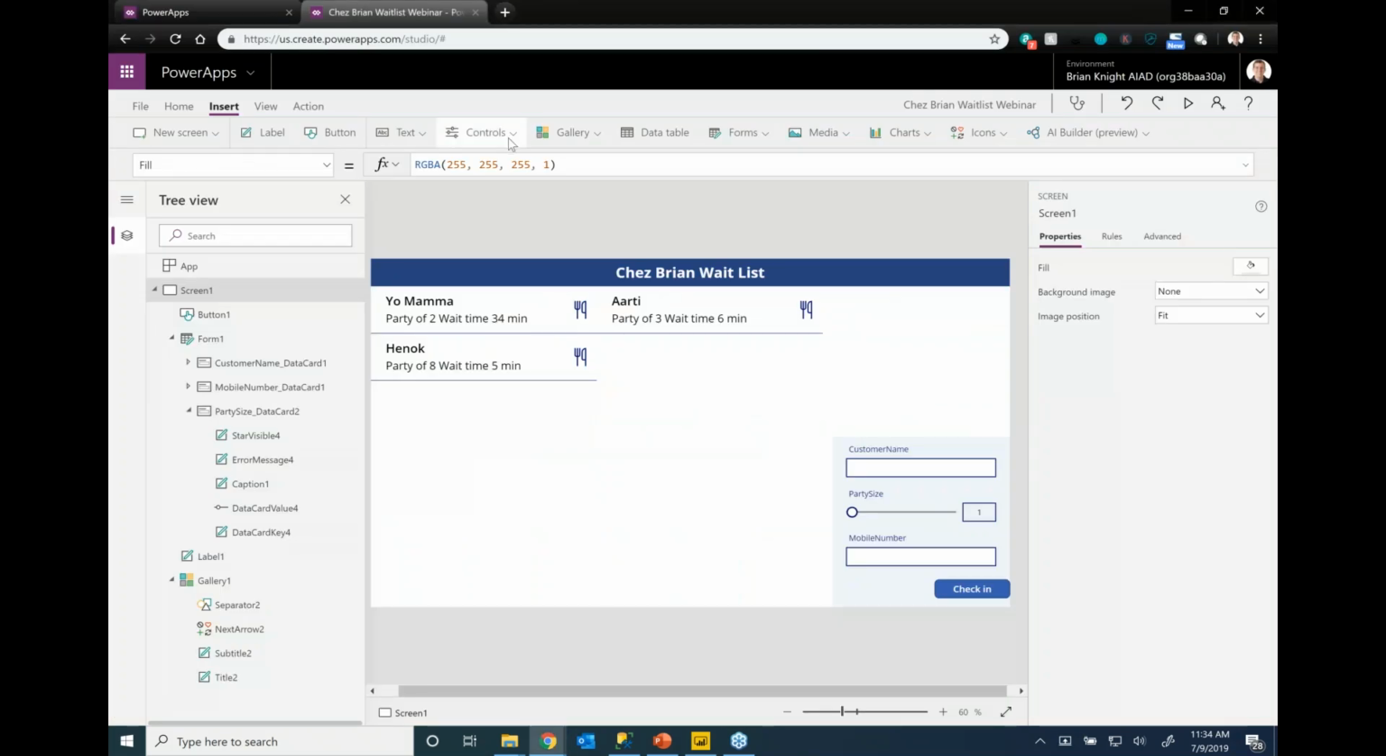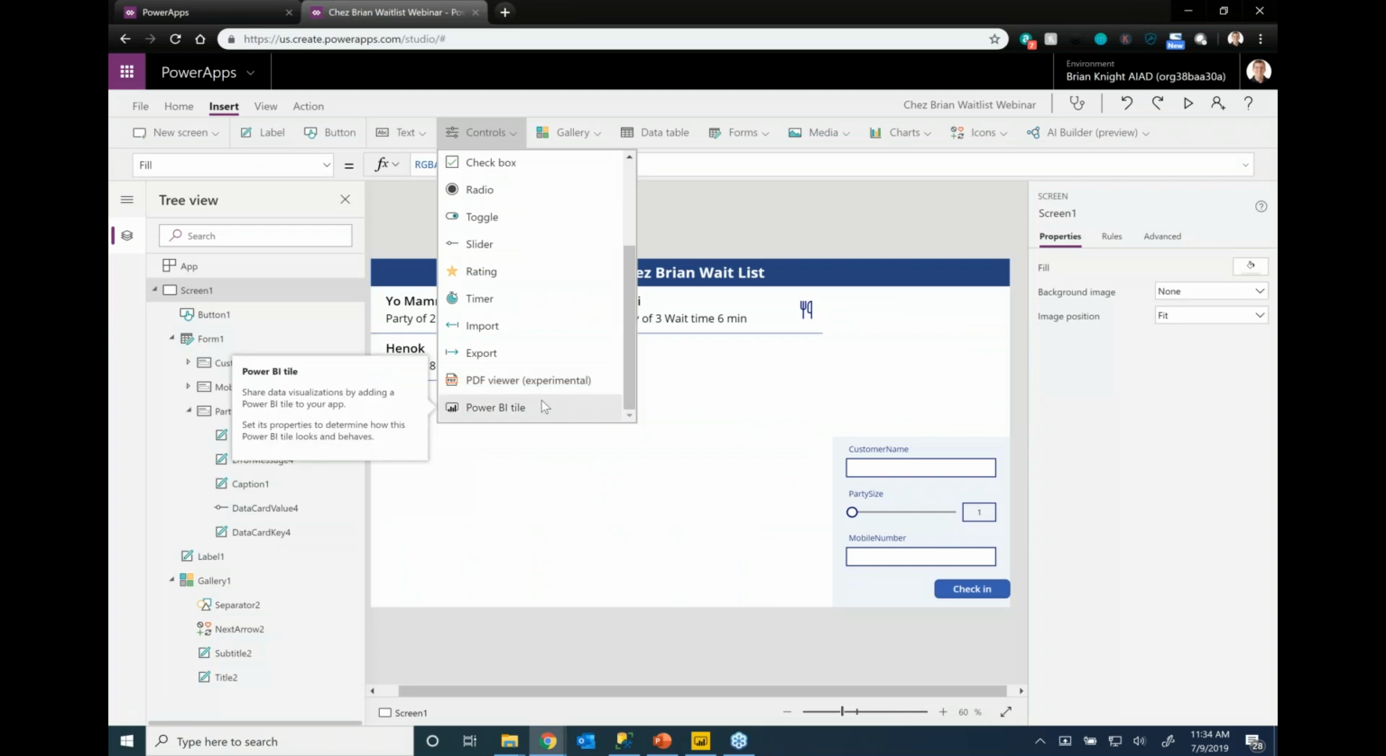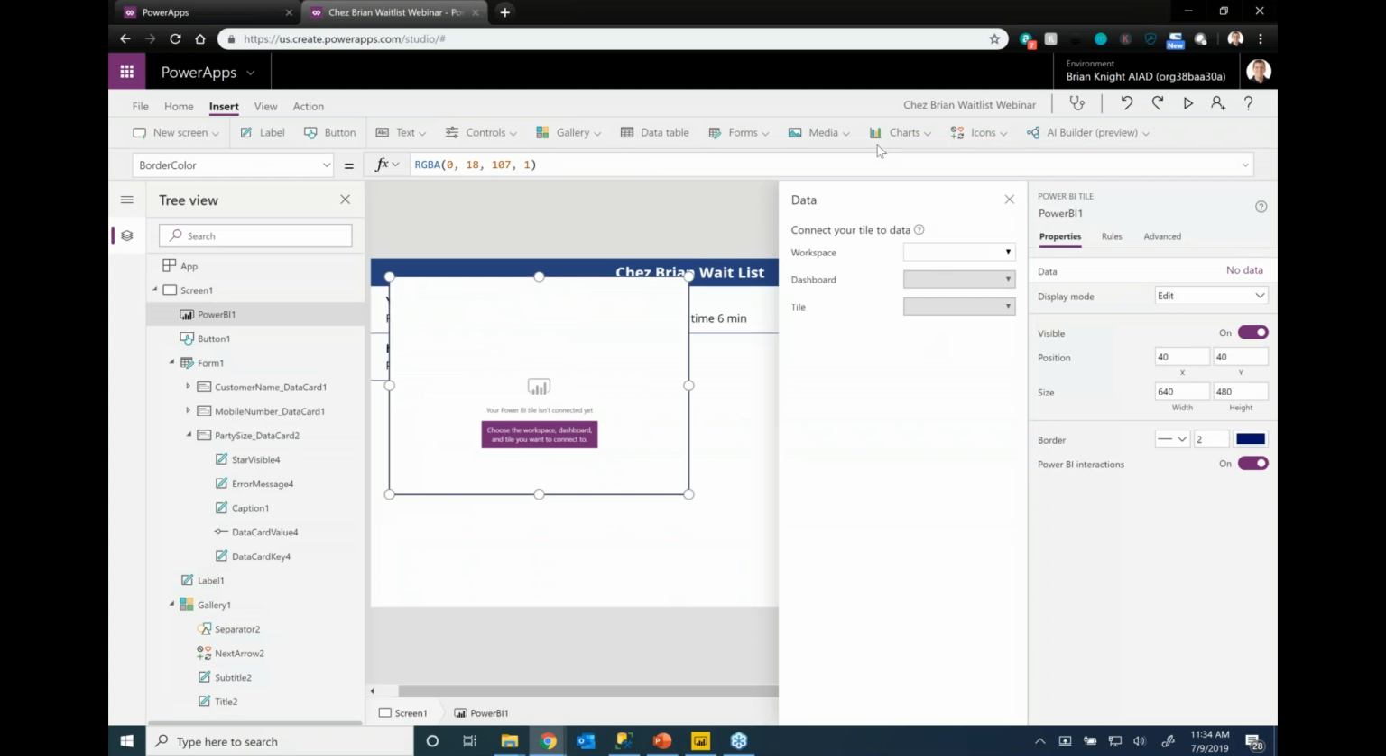Under controls, I'm in the Insert ribbon, under controls, at the very bottom, we'll see Power BI tile. Now, the reason why this is so important is because the charting abilities inside of PowerApps are not very good. You have three options available to you, and you have to build this data set live and kind of reconstruct it. And the language for that particular piece is not very easy.